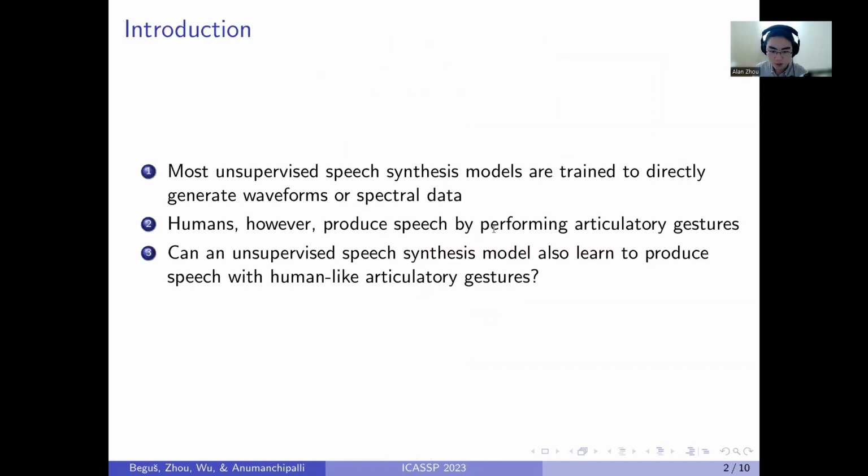Most unsupervised speech synthesis models are trained to directly generate waveforms or spectral data, but humans usually produce speech by performing articulatory gestures. When we speak, we don't spontaneously produce a full waveform or a full spectrogram. We speak by moving our articulators, our mouth, our tongue, our lips. So our question is whether an unsupervised speech synthesis model can do the same thing, whether a model like this can learn to produce speech using human-like articulatory gestures.